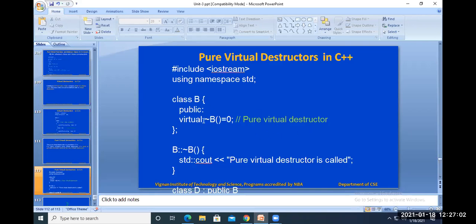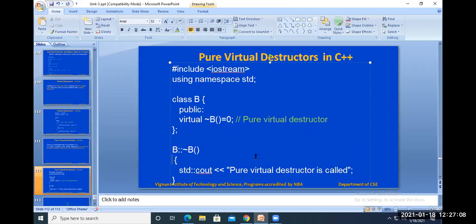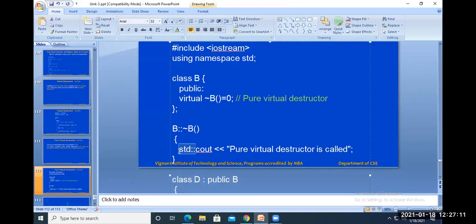Here, the pure virtual destructor is declared, assigned 0, and it also has a definition. You can see it is also having the definition of the pure virtual destructor. So this is B, and its implementation with scope resolution. This is a destructor. Cout pure virtual destructor is called, and close this one here.